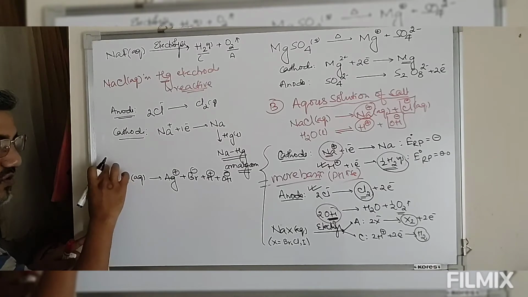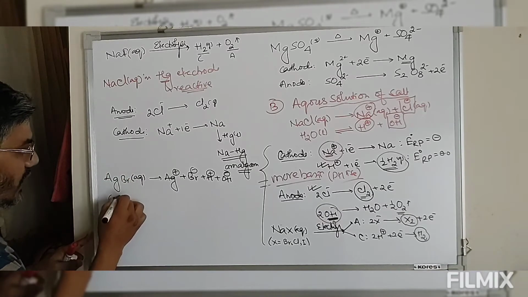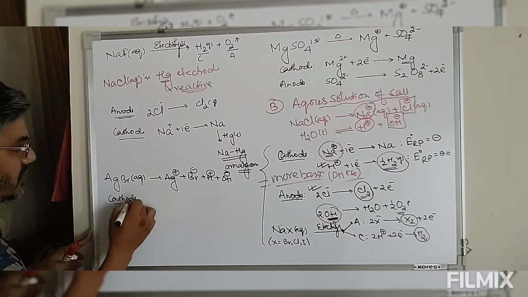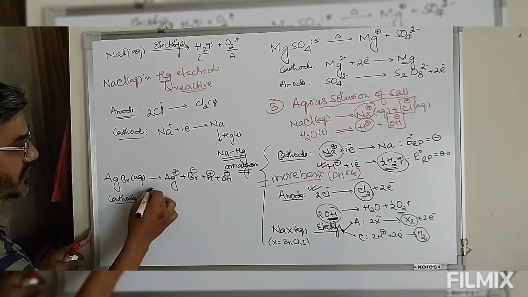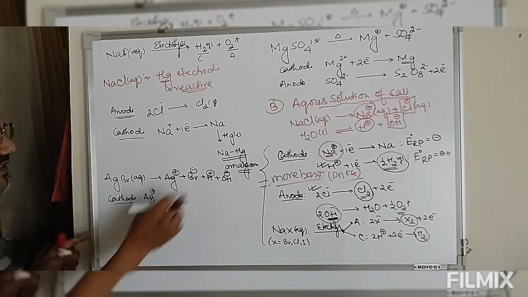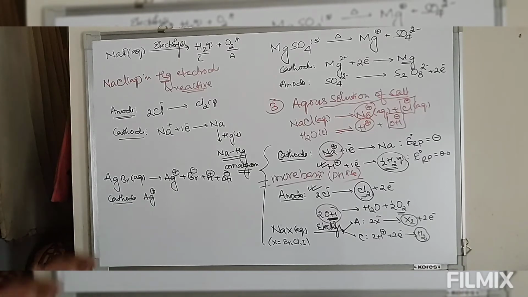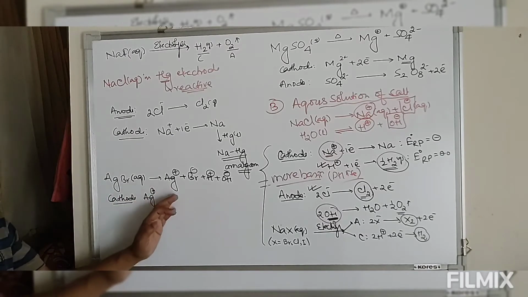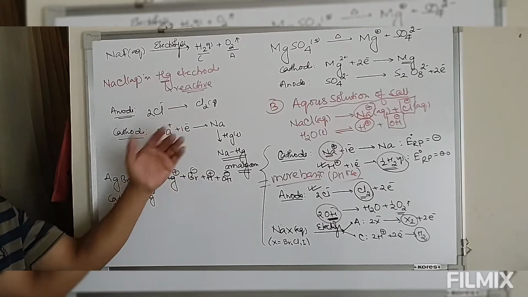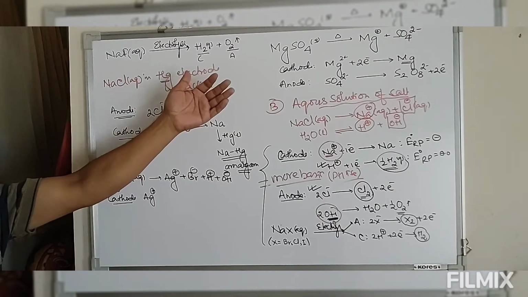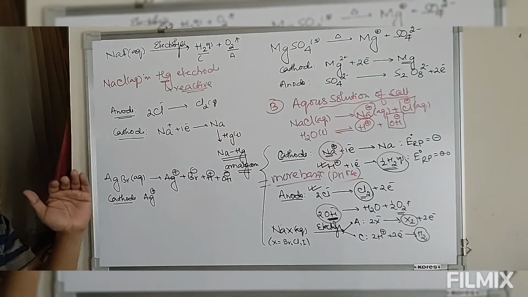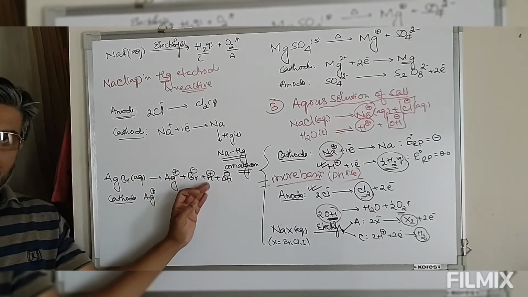This is in presence of inert electrode. Now at cathode, we have the combination between Ag plus and H plus. If you look at this electrochemical series, this Ag plus to Ag is above hydrogen, and the one above hydrogen means the one having reduction potential more positive, whereas reduction potential of H plus is 0.